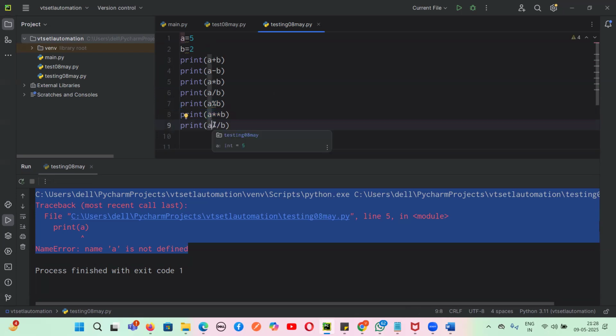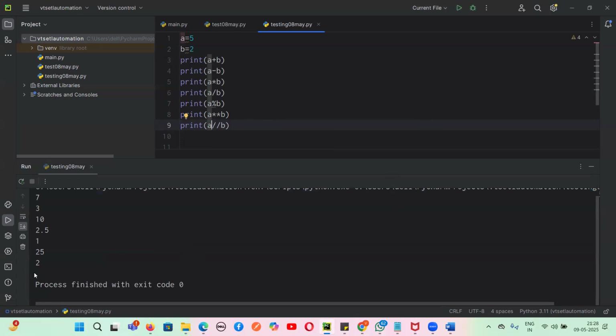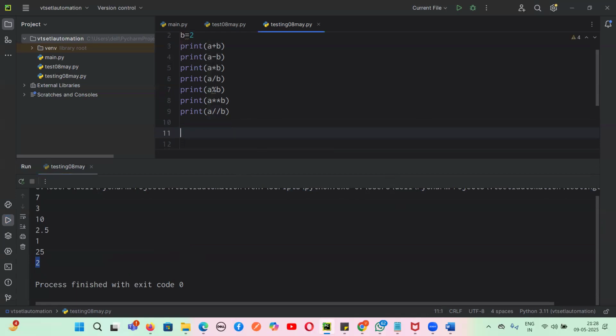So if you divide 5 by 2, whatever the numeric value will be present here, so the numeric value present is 2. This is called floor division, guys. This is important here. If I divide 5 by 2, 2 into 2 will be 4, and you will have a remainder of 1.